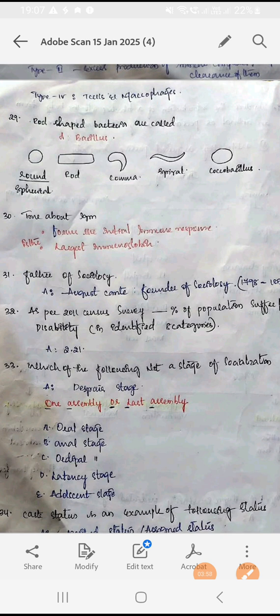The next one, IgM. True about IgM, immunoglobulin M. When we are exposed to an infection, whatever immune response is generated in our body, the first immune response generated in our body is because of IgM. And not only that, immunoglobulin M is also called the largest immunoglobulin.